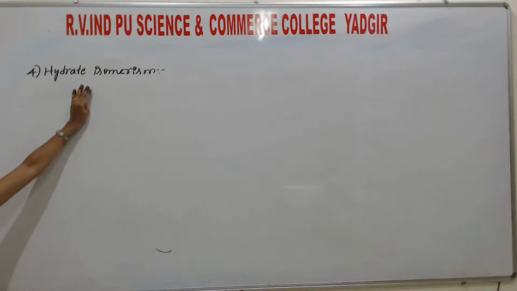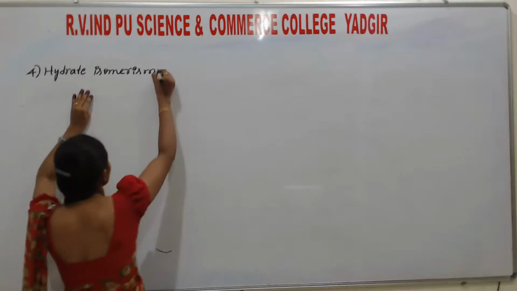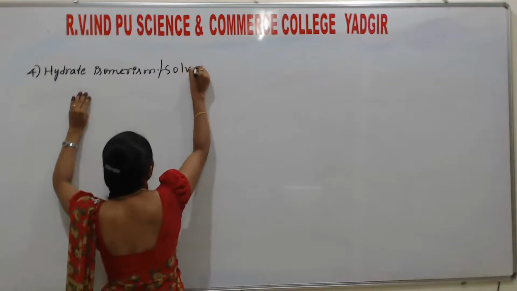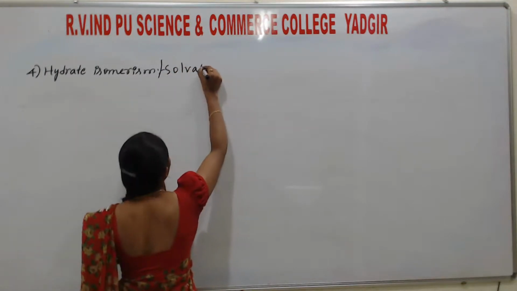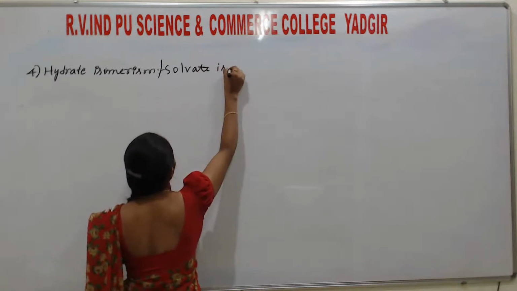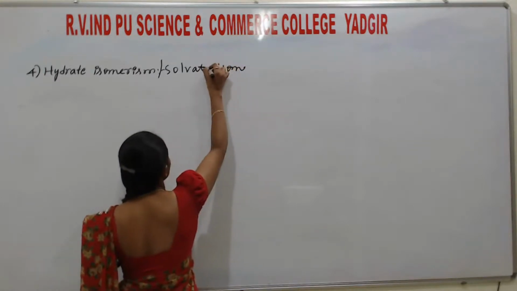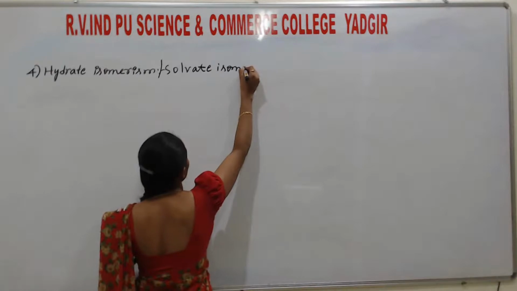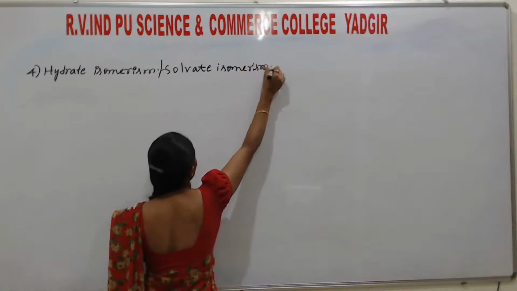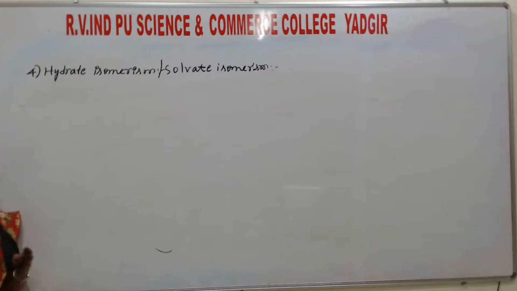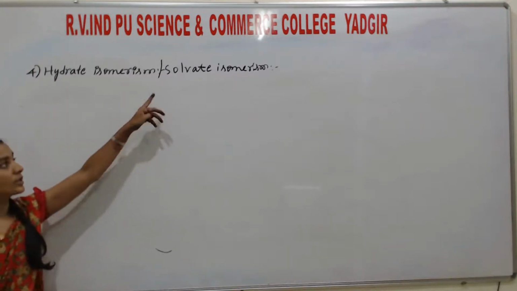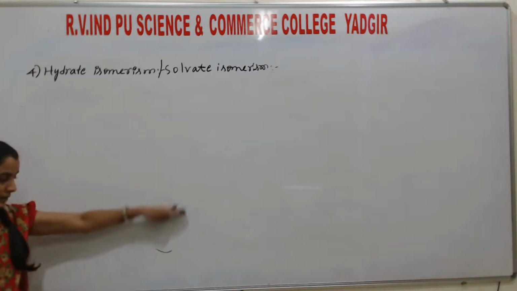Water molecule. So this is also called solvate isomerism, because water is what? Water is a solvent. So hydrate isomerism or solvate isomerism.